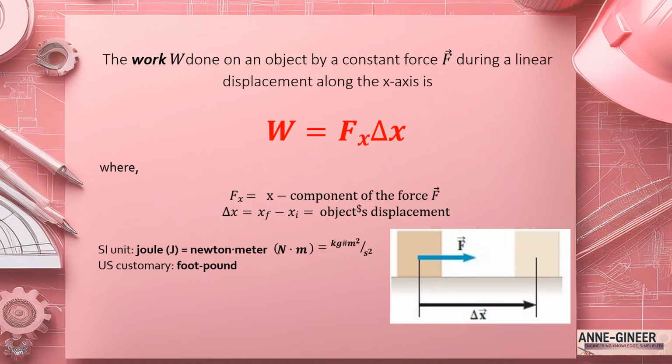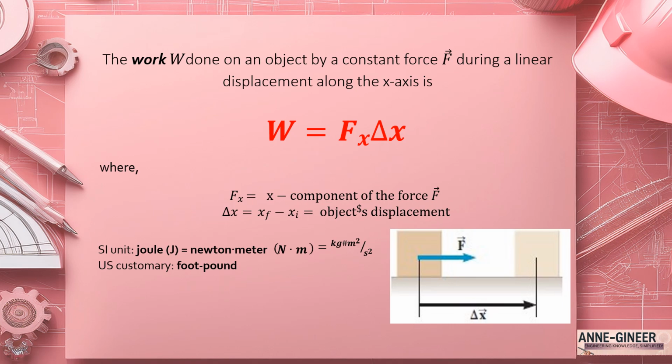In other words, the work done on an object by a constant force during a linear displacement along the x-axis is, so work is equal to the force times the distance. So the x component of the force is considered when the displacement is in the x-axis, or if the displacement is horizontal.